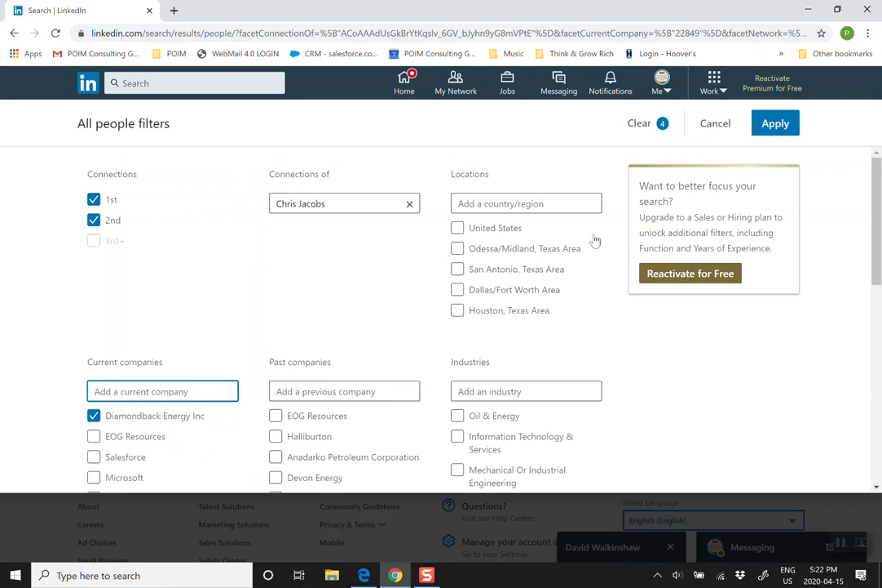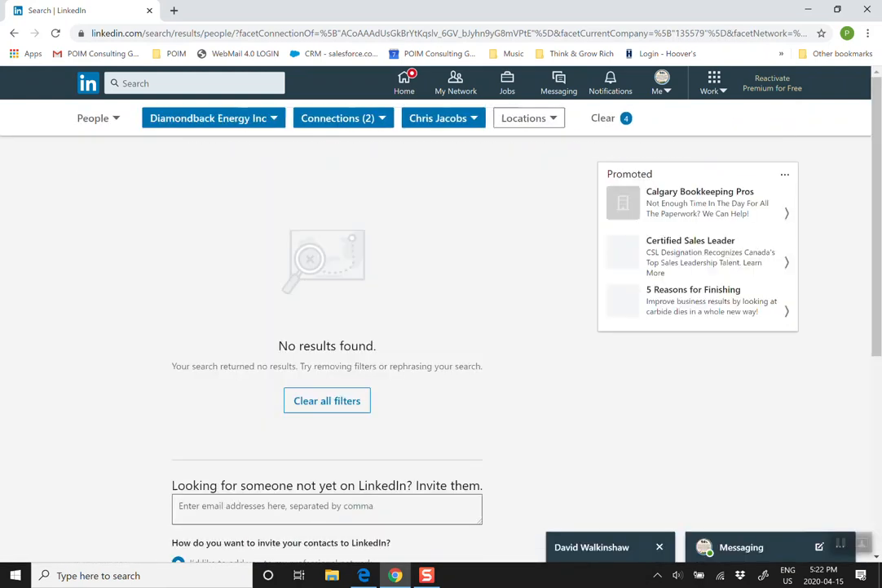So we'll go Diamondback, then apply, and there happened to be nobody there. But that's the process that I would go through, and look to try and, out of each one of the regions, out of the top operators, pick 10 or 15 key operators out of the different basins, and look to do a 3x3 model based on this.